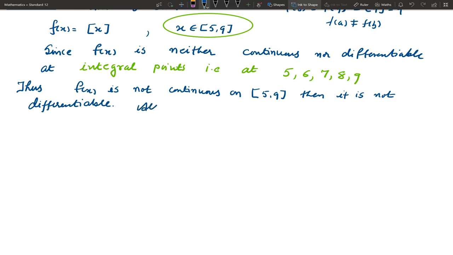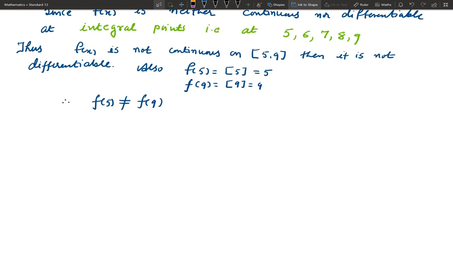Also, f of 5 is box 5 equal to 5, and f of 9 is box 9 equal to 9. So we can observe f of 5 is not equal to f of 9. So at least one condition is not satisfied.